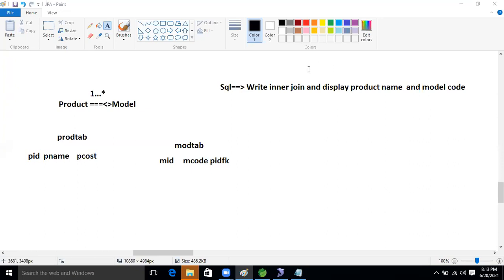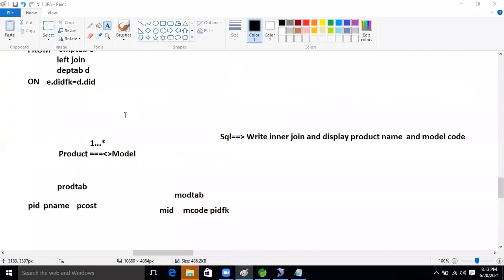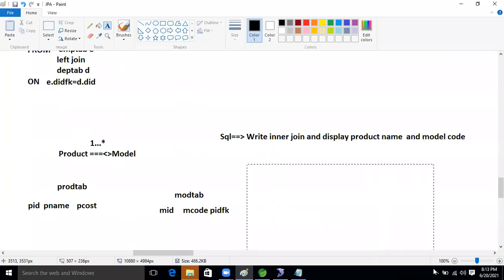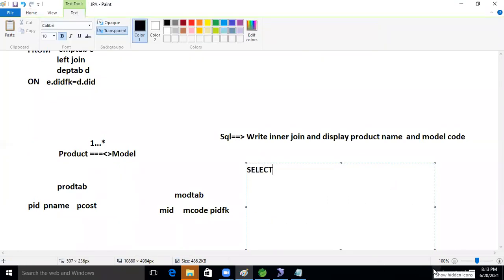Okay, guys, good, everyone. Who has a little bit of doubt now? See this. What is the syntax now? First, select, after then from, after then on. But what concept do we have? Inner join between these two tables.